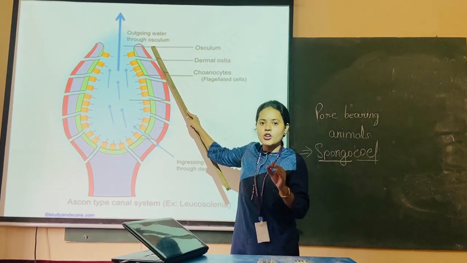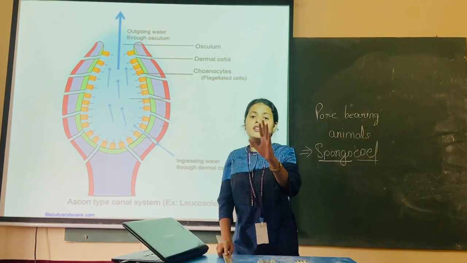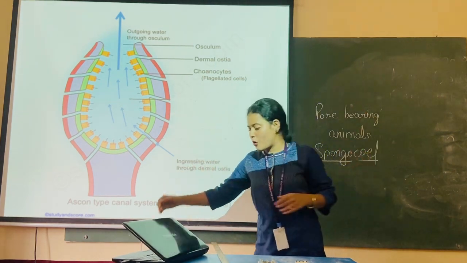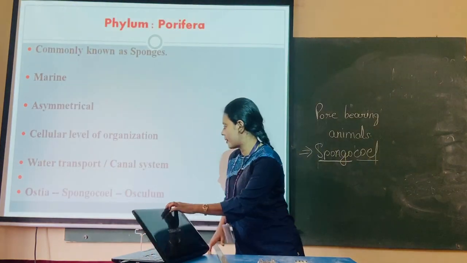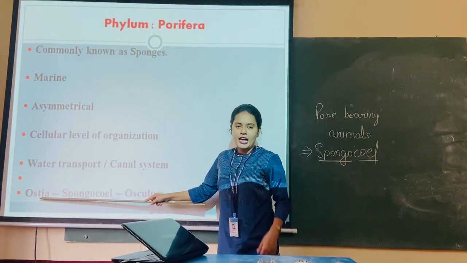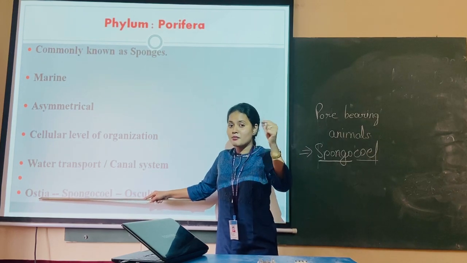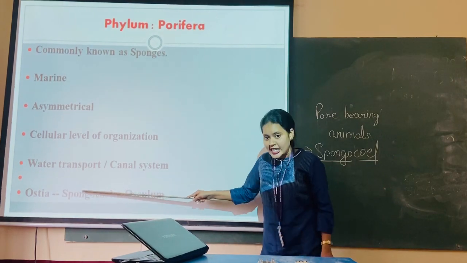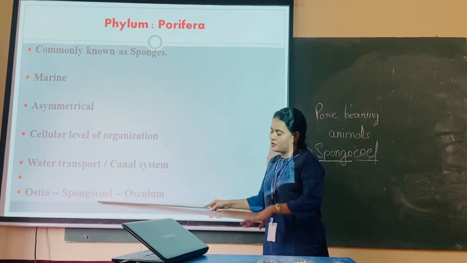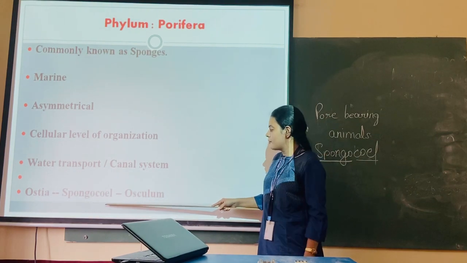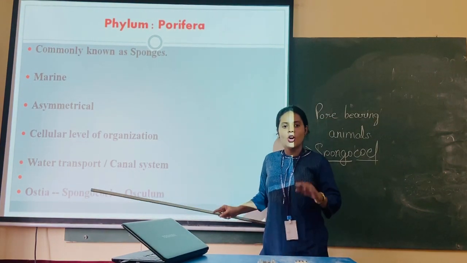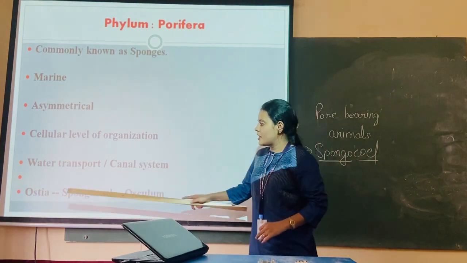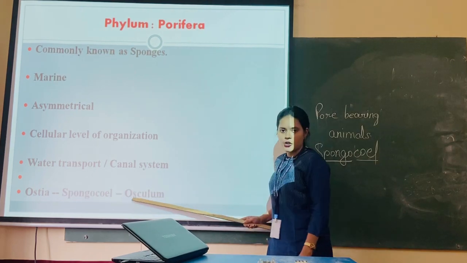See, this is called osculum. So what is the water canal system or water transport system? An easy way: water enters from ostia, and the ostia are nothing but pores. It will enter from ostia, go to the spongocoel, that cavity, and then whatever is not required, the entire stuff will be going out from the opening called osculum. As simple as that. So the water canal system has three main parts: ostia, spongocoel and osculum.